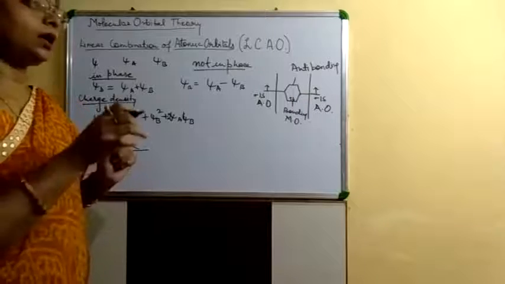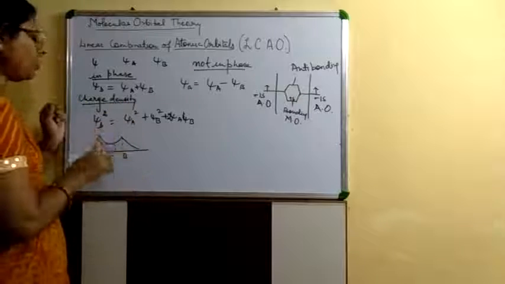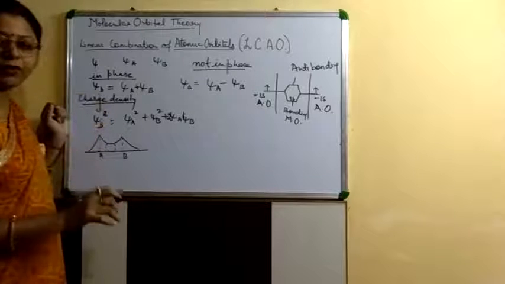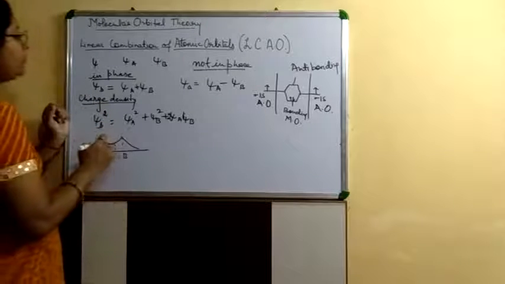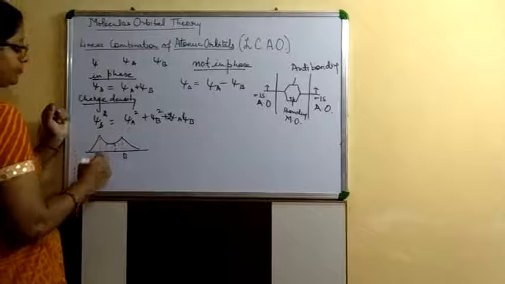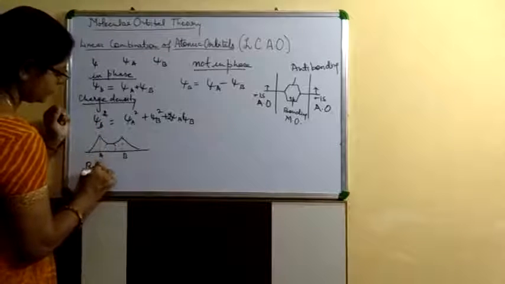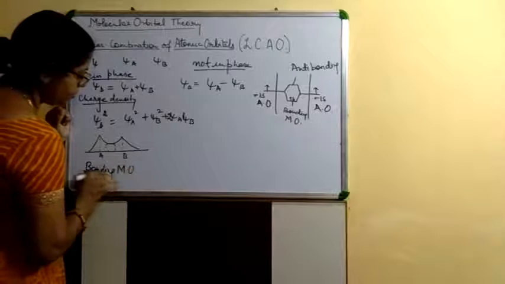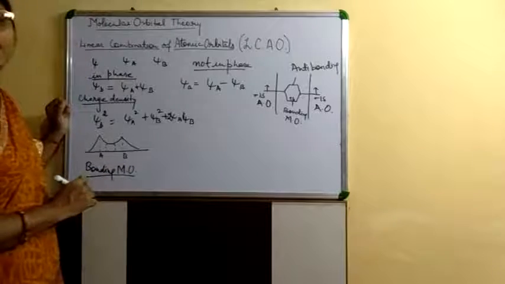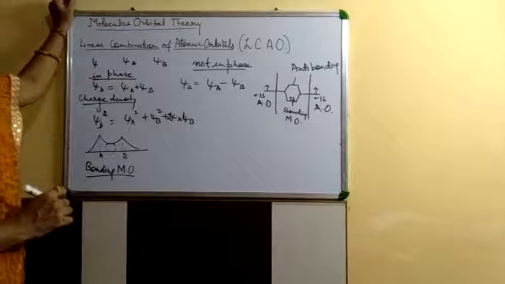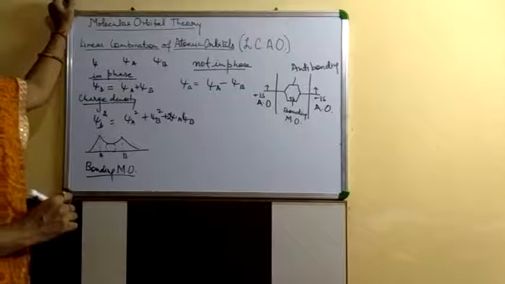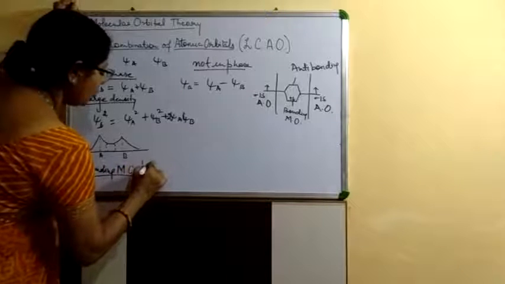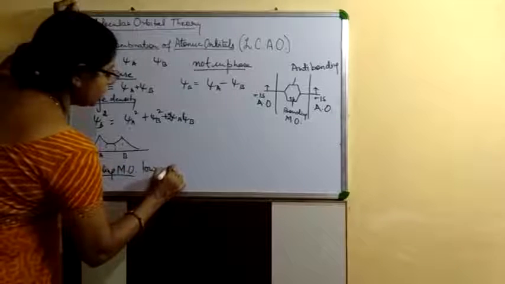It means the energy of the bond decreases. The bond becomes attractive in nature. That's why the bonding molecular orbital is known as the attractive molecular orbital, and it is a low energy orbital.